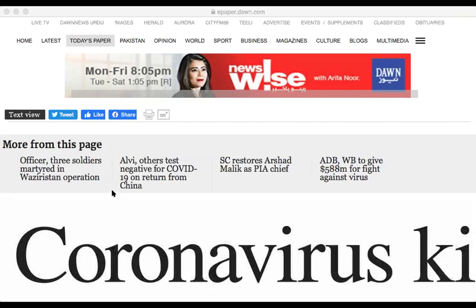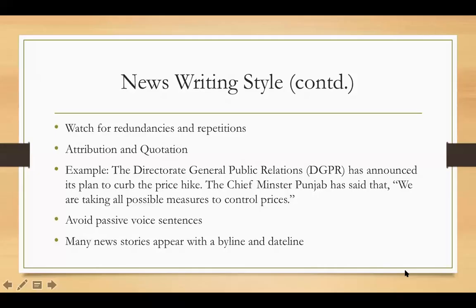You see the quotation marks begin from here, and you can see this story is continuing on page 5, and this is the continuation of the story. And you see the comma goes inside the quotation marks when the quote is ending: he said. Now to repeat, commas and periods go inside quotation marks. I think on this page I have explained everything related to news writing style, and this news story is a perfect example of a news story. With that, I'll take you back to my PowerPoint slides. I think we have covered pretty much everything related to news writing style.